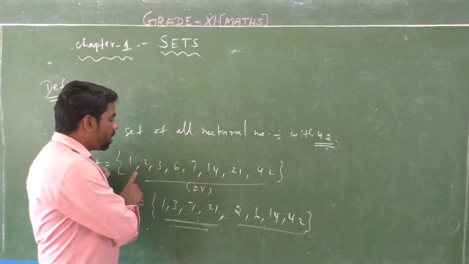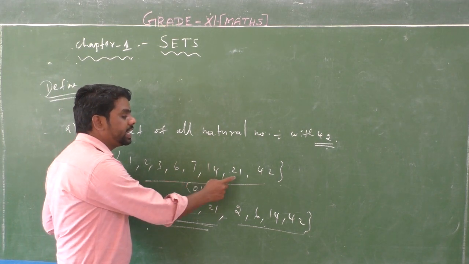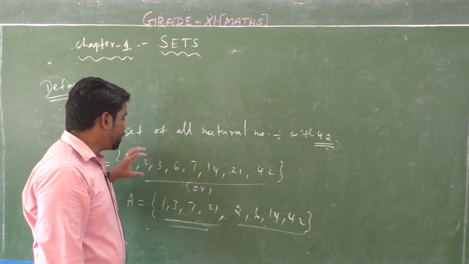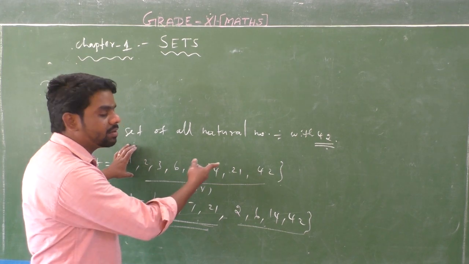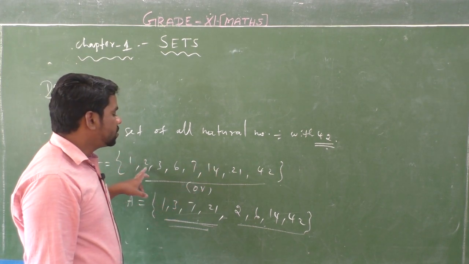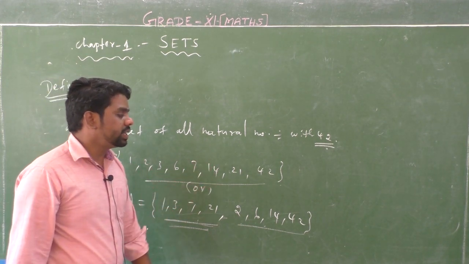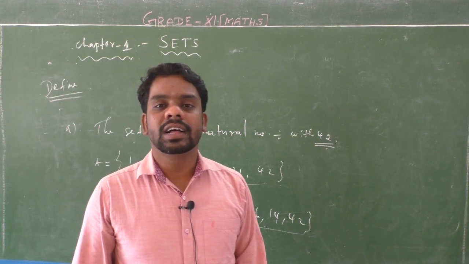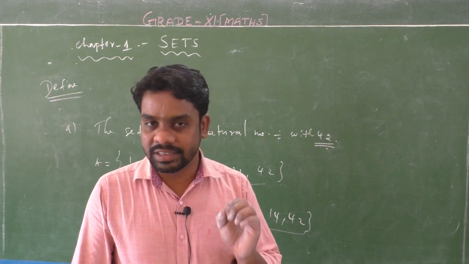Listen students, 1 2 3 6 7 14 21 42 are not repeated. One is unique. Look whether 1 occurs anywhere else, no. So the elements are unique, so not repeated.